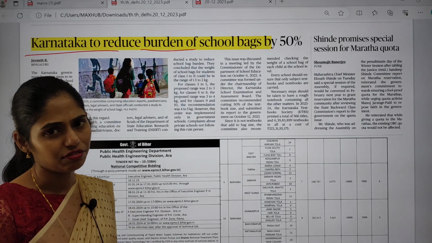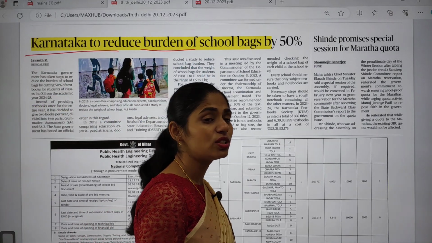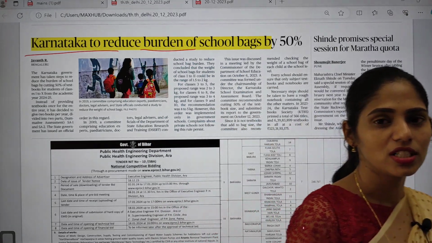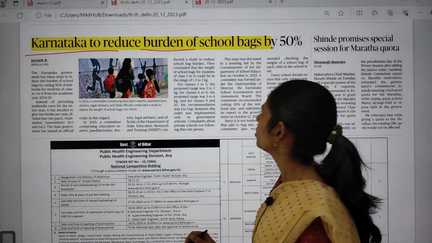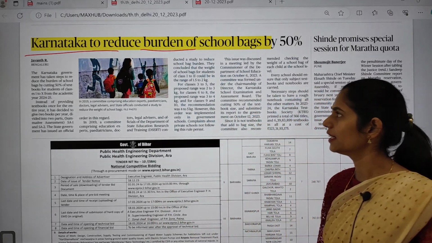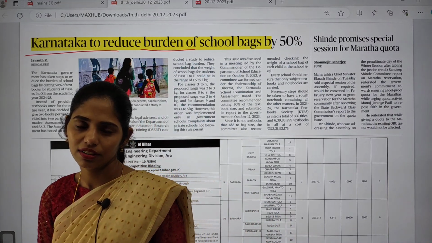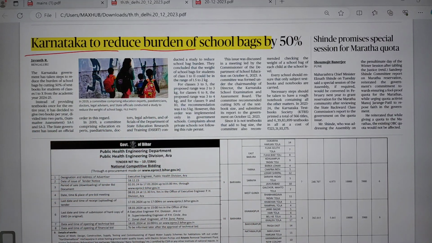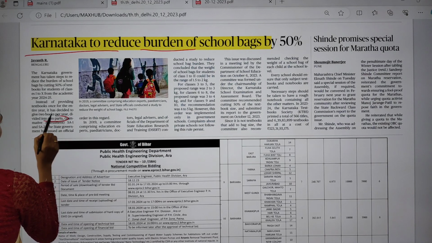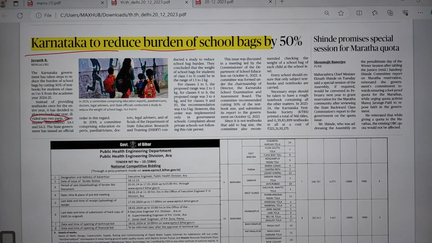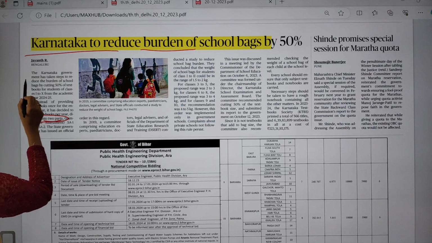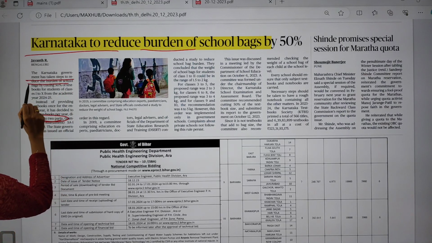That is the thing that I am facing now. Because of those issues, I can't sit for more than 1 or 2 hours in the same place. If you see this article, it says that the Karnataka government, instead of providing textbooks for different classes, is going to give only 2 books per year, divided into summative assessment 1 and summative assessment 2.